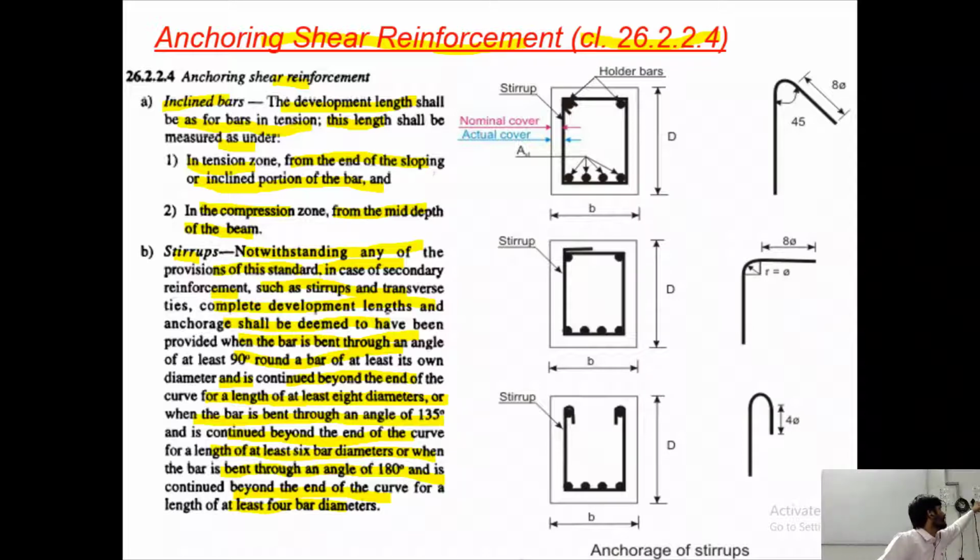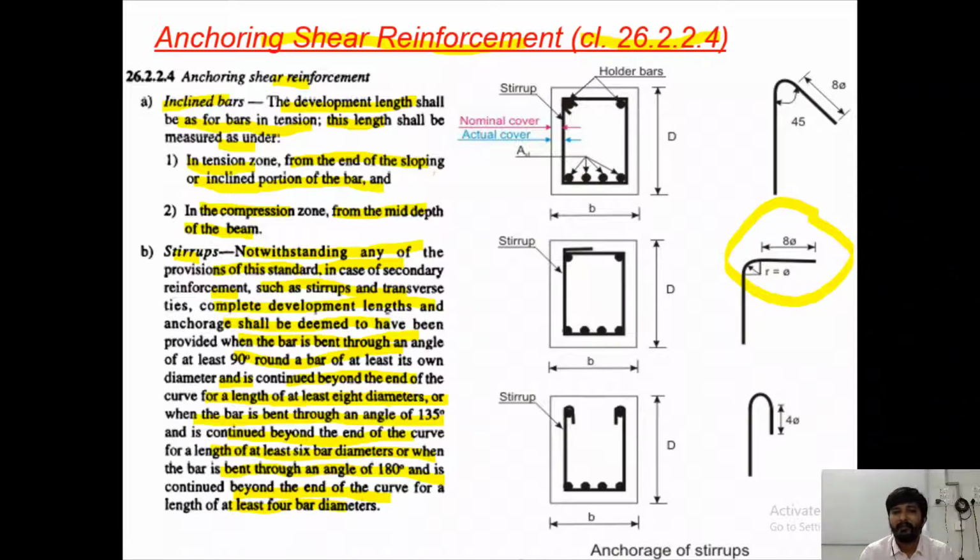So let us understand this separately for stirrups, right? So first is 90 degree bend. If it is a 90 degree bend, anchorage shall be deemed to have been provided when the bar is bent through an angle of at least 90 degree round a bar of at least its own diameter and continued beyond the end of the curve for a length of at least 8 times diameter. So if it is 90 degree, it should continue up to 8 times diameter of bar, right?